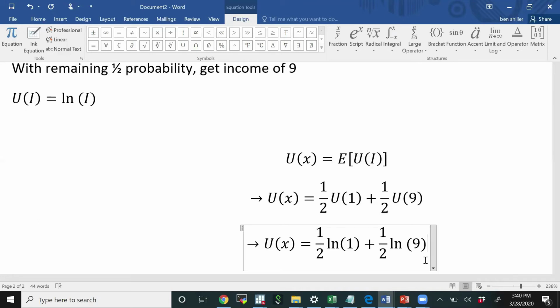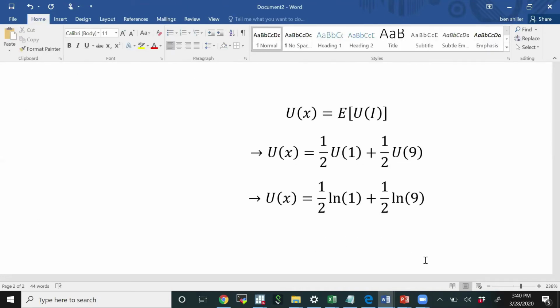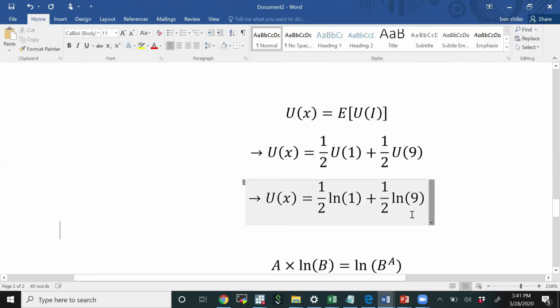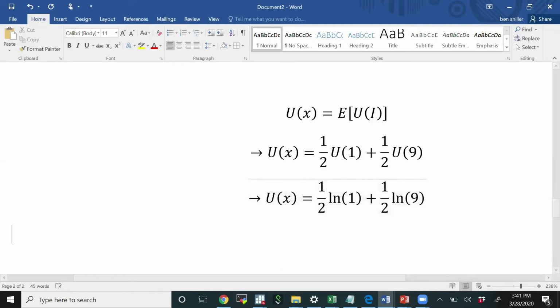Okay. Now for the next steps, what you need to remember, and what I'm going to encourage you to go back and look at, is your logarithm rules. So for example, if you had A multiplied by the log of B, that is the same thing as the log of B raised to the power of A. Okay, so if we use that simplification, we can rewrite this expression as follows.